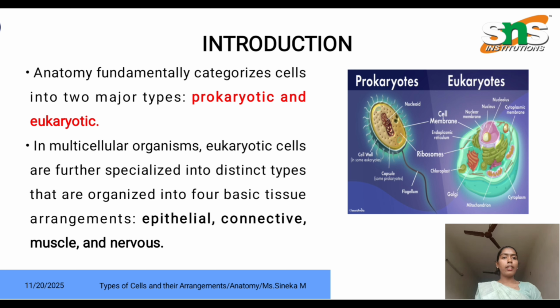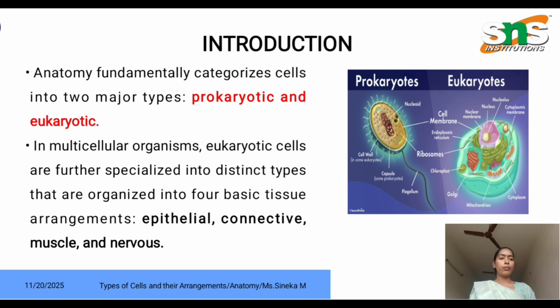In multicellular organisms like humans, eukaryotic cells are further specialized into distinct types that are organized into four basic tissue arrangements such as epithelial, connective, muscle and nervous. Epithelial tissue is present on the surfaces of our body and also lines the cavities, which is responsible for protection, secretion and absorption.